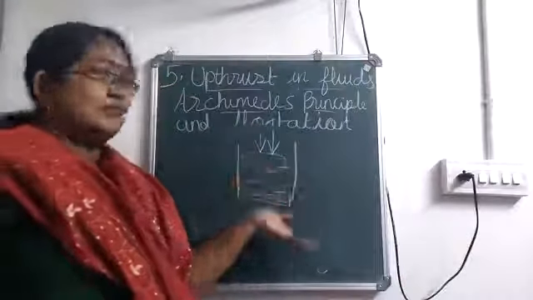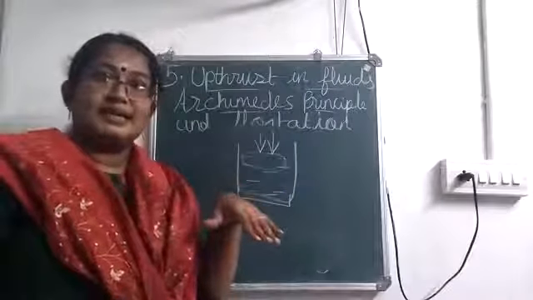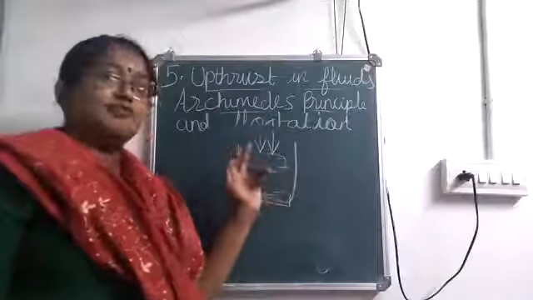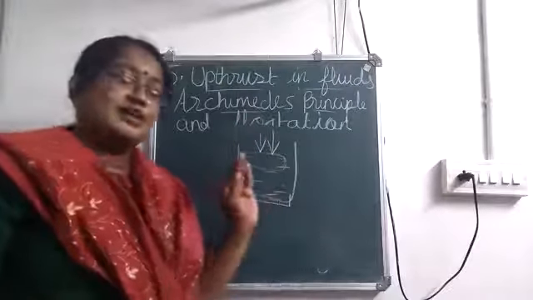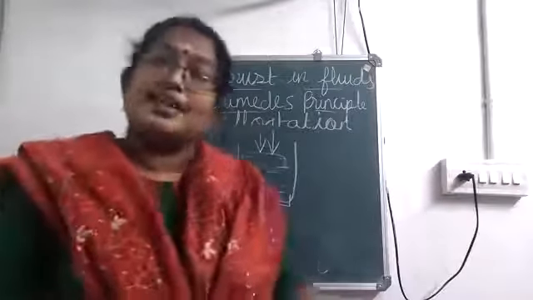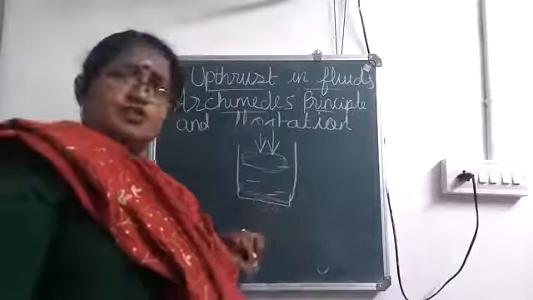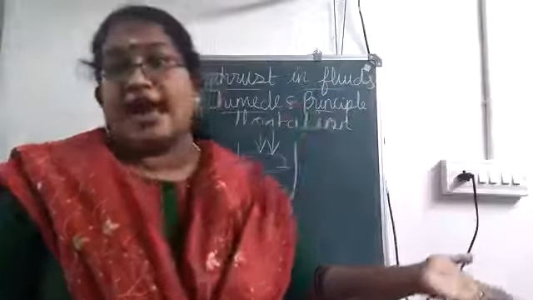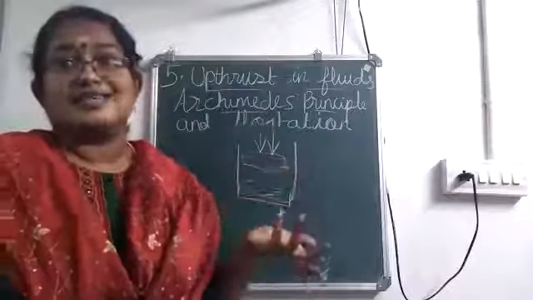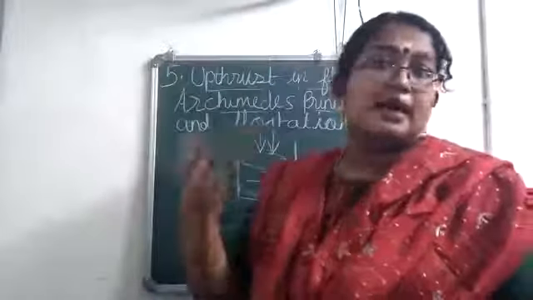Now I will say the same example given in the textbook. We have immersed a can in a beaker containing water and we are applying force in the downward direction. When we apply force, the can will go down, and each and every moment we will feel a force acting in the upward direction, as if somebody is pushing the can upward. When it reaches the bottom, you can take your hand away, and the can will come up. So this is an example showing upthrust or buoyant force. The liquid exerts a force in the upward direction.